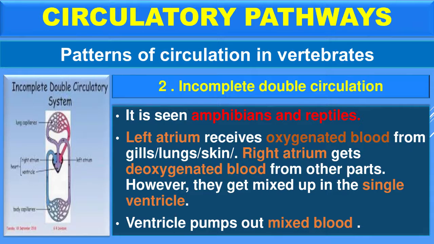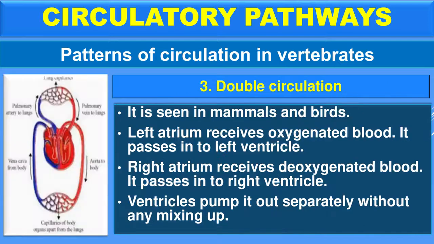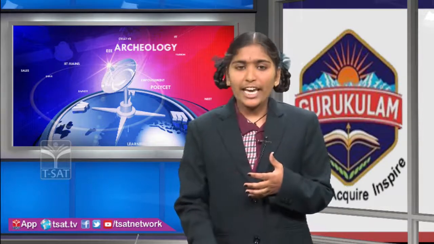And let me go through the double circulation. Double circulation is seen in birds and mammals. Here the left atrium receives oxygenated blood and pumps it to the left ventricle. The right atrium receives deoxygenated blood and pumps it to the right ventricle. Both are separate and the ventricles pump out the blood without any mixing up. This is circulatory pathways.